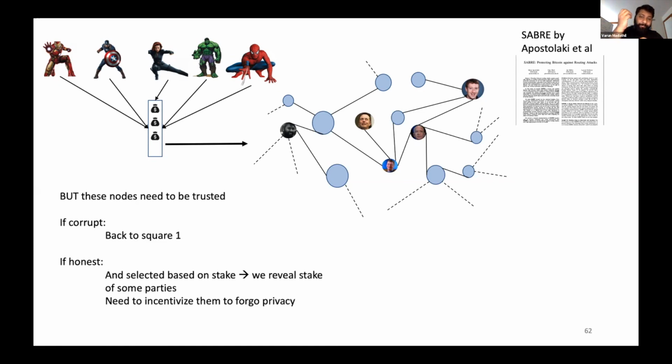If the nodes creating this global view are corrupt, then we are back to square one, where the parties can send different messages and mount the same attacks that I described earlier. But if they're honest, since we're in a proof of stake setting and we are selecting them based on stake, then we would need to reveal the stake of these parties. If they don't care about their privacy and the stake that they own, fine, but otherwise we need some way to incentivize them to forego their privacy, which is not very clear how to do.